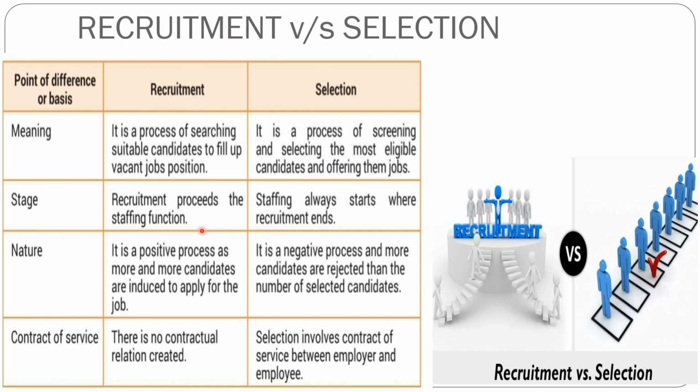Recruitment precedes the selection function. Here I said staffing by mistake, sorry, it is selection. So selection always starts where recruitment ends. So this is about your selection.